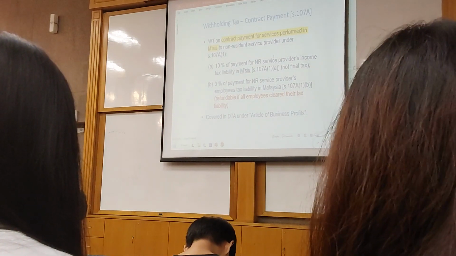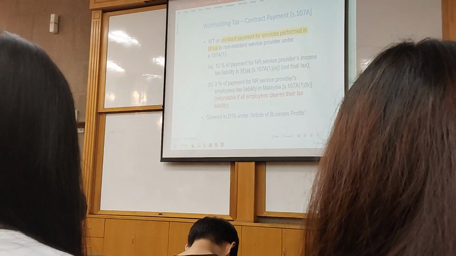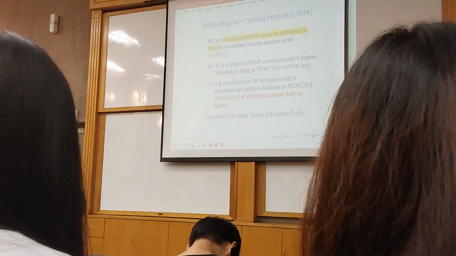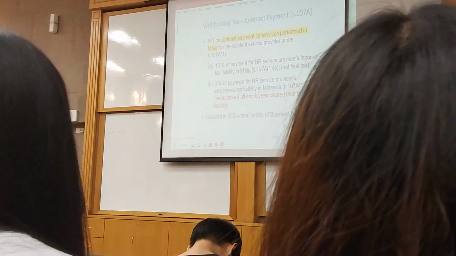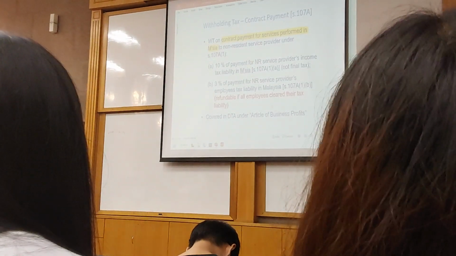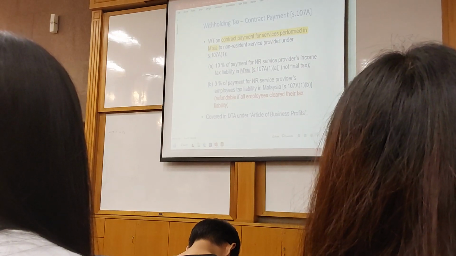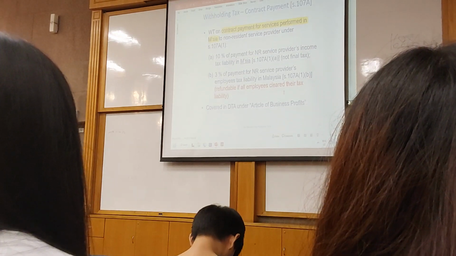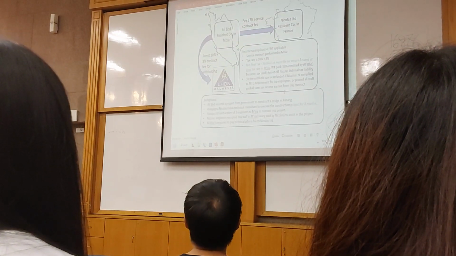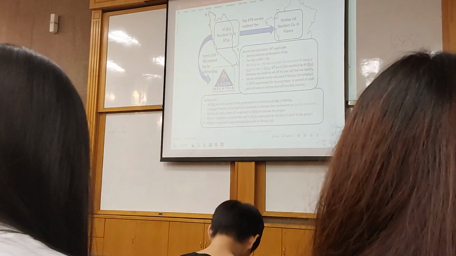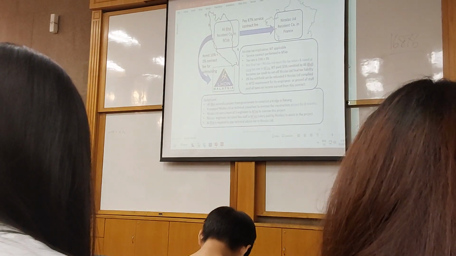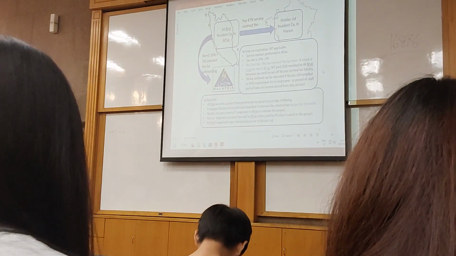So it's 10% plus 3%. 3% of payment for non-resident service providers here, for employees' tax liability in Malaysia. Okay, sounds very difficult to understand, right? Make your life easy. Illustration. Read this illustration carefully. I'll go through it with you, then you understand.